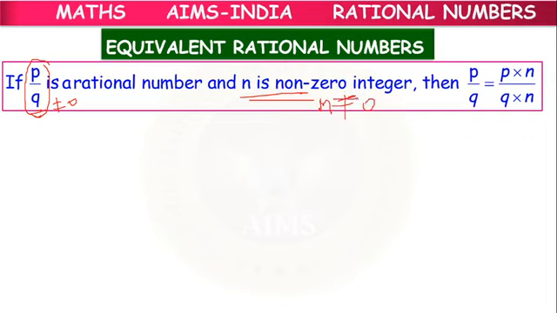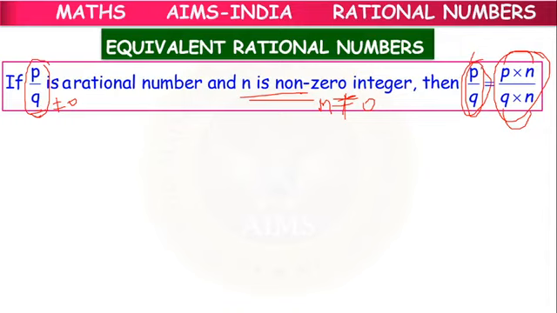Then if you multiply both p and q with the same non-zero integer n, the resulting fraction and the given fraction are said to be equivalent.